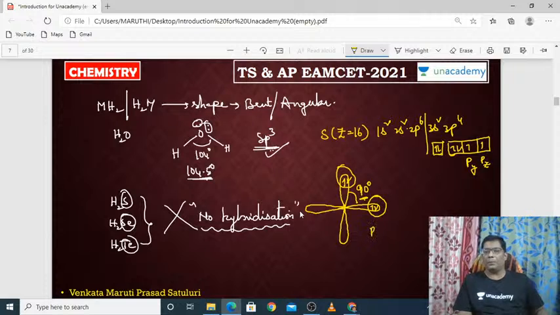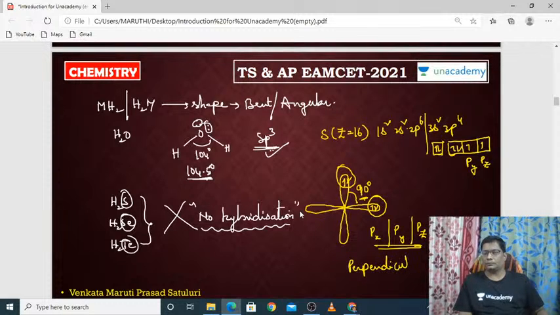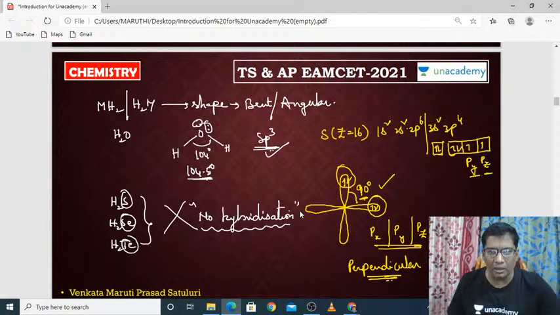Why? Because px, py and pz, these three are perpendicular to each other. So the py and pz orbitals are at 90 degrees, perpendicular to each other. So for H2S, H2Se and H2Te, the bond angles are nearly 90 degrees.